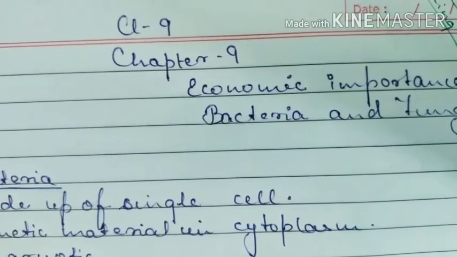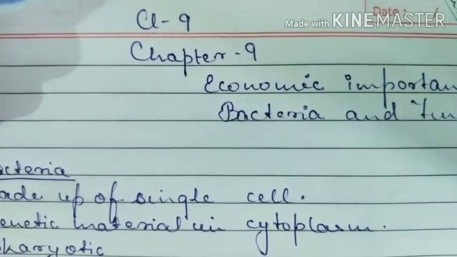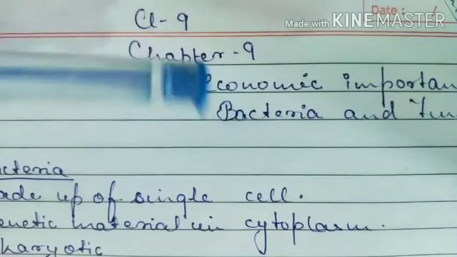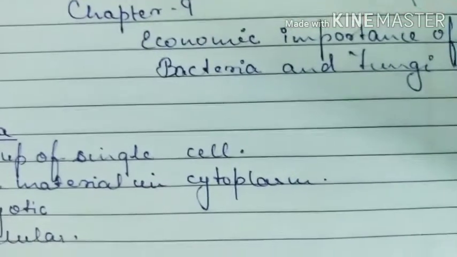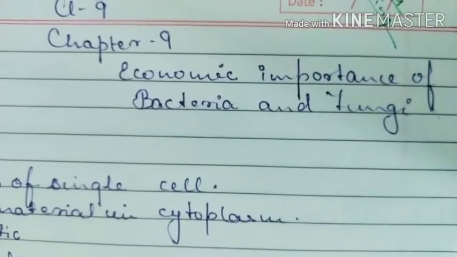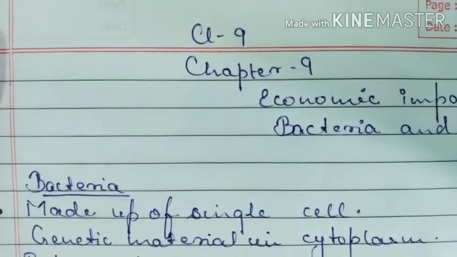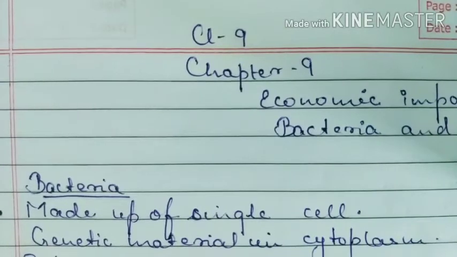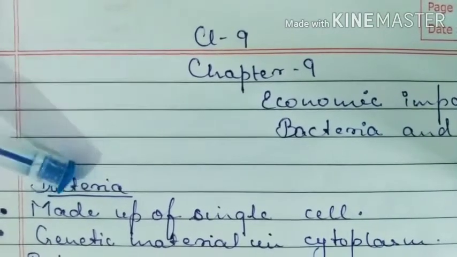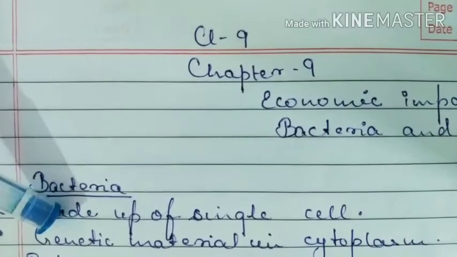Okay, so today we are going to start our 9th chapter, that is economic importance of bacteria and fungi. While talking about bacteria, we have to know what bacteria is. Bacteria is basically a unicellular organism.